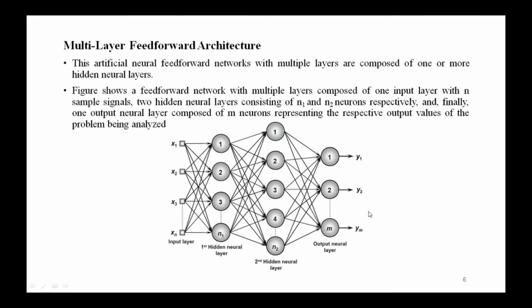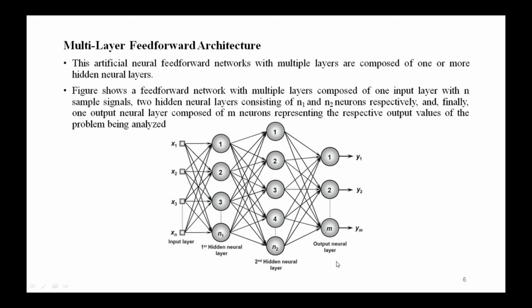The next category is a multi-layer feed forward architecture. This artificial neural feed forward network consists of multiple layers. There is one input layer and one or more hidden layers, then an output layer. This figure illustrates a feed-forward network with multiple layers composed of one input layer with n sample signals, then two hidden neural layers consisting of n1 and n2 neurons respectively, and finally one output neuron layer which is composed of m neurons, representing the respective output values of the problem being analyzed.